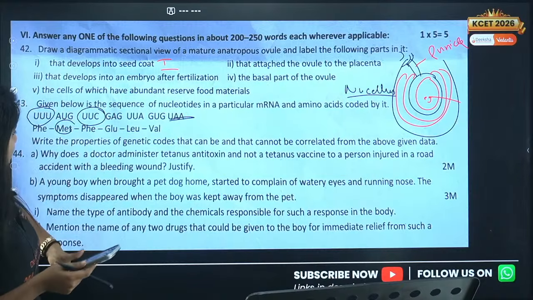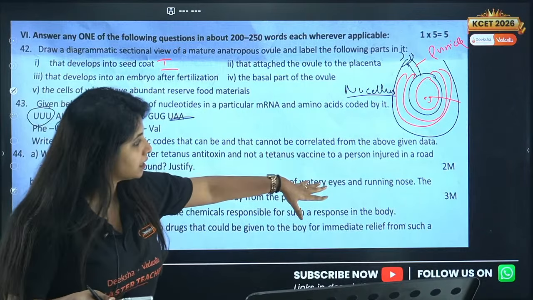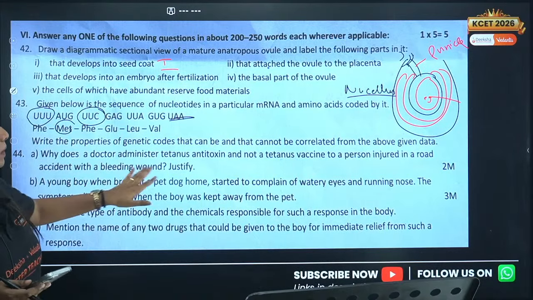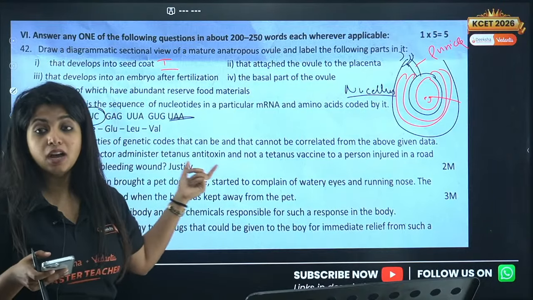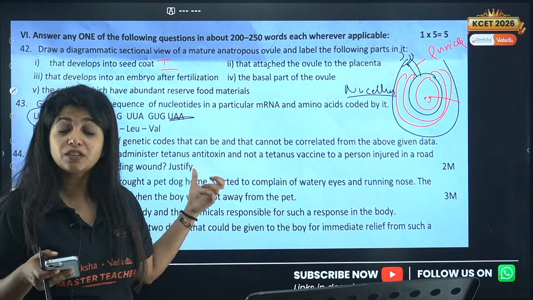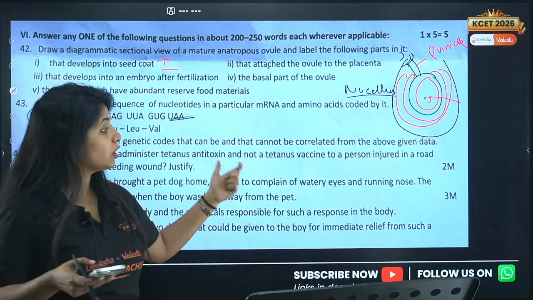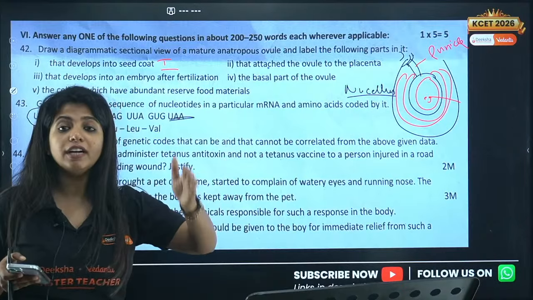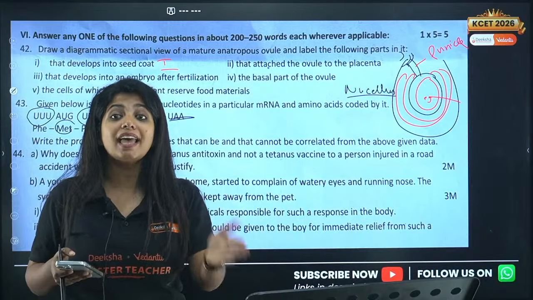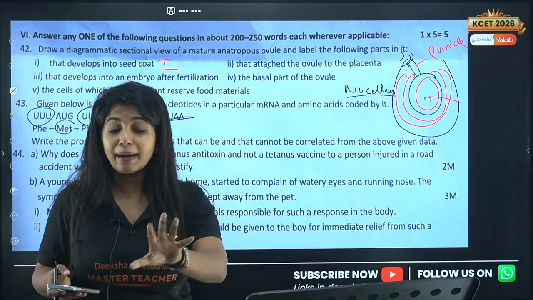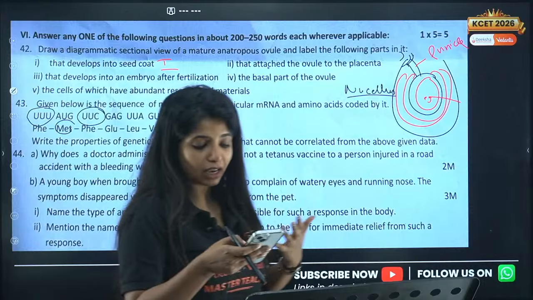Yes. Now, why does a doctor administer tetanus antitoxin and not a tetanus vaccine to a person injured in an accident with a bleeding wound? Justify. So please mention exactly what you find in tetanus antitoxin. What is this type of immunization? This is known as passive immunization, where you are giving ready-made antibodies such that the person can be safe. If you are giving the tetanus vaccine, you are going to give a live attenuated form of the pathogen, and you will wait for your own body to produce antibodies. That is active immunization. You do not want that to happen. You want passive immunization. You are giving ready-made antibodies so that the person can be safe as soon as possible.